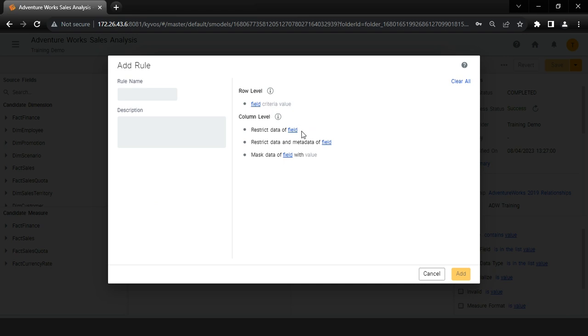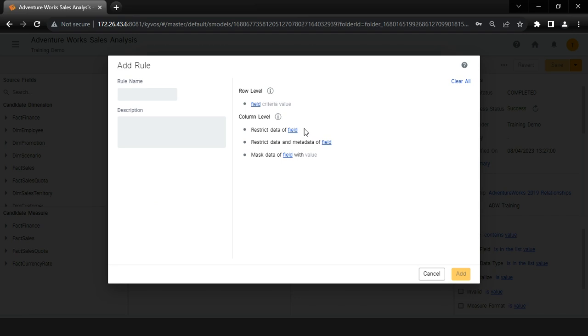Column-level security is used to restrict the data for a column or restrict the data as well as metadata for a column. It also allows us to mask a column's data instead of restricting it. In row-level security, you can select only one dimension in one rule, whereas you can select multiple dimensions and measures in column-level security.